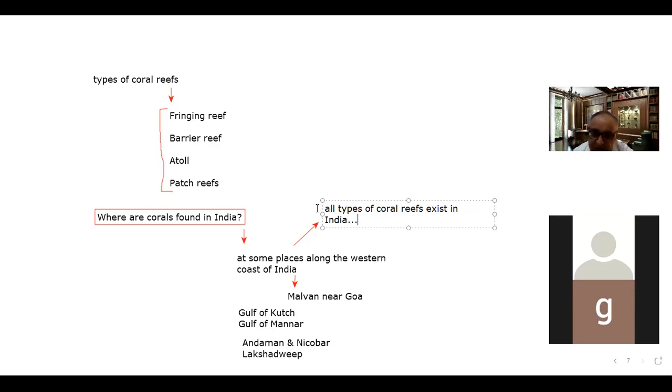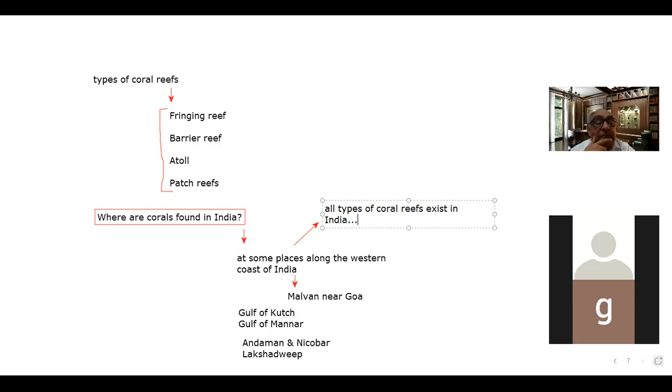Very small places near Kerala, near Puducherry and Tamil Nadu, on the eastern coast also. So that is where the corals are found, but those are not important, so no need to go into such huge detail.